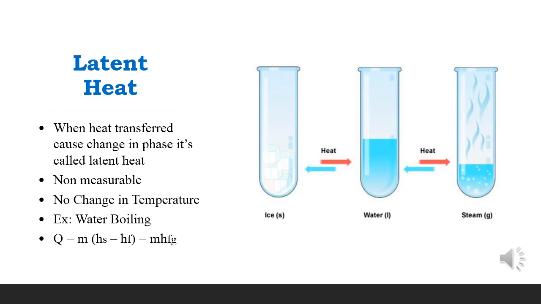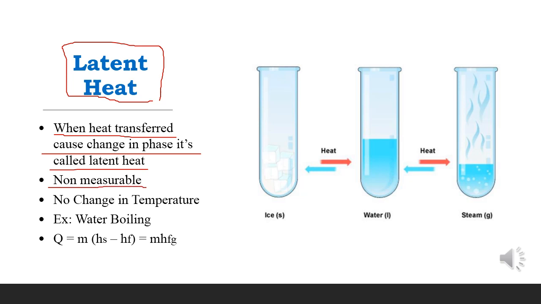So now we are discussing the latent heat. What is the latent heat? When heat transfer causes a change in phase, it's called the latent heat. It's not a measurable quantity, and there is no change in temperature. Why? Because in this the temperature of the substance is not changing, only its phase is changing.